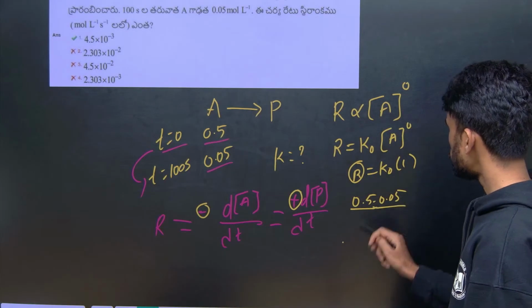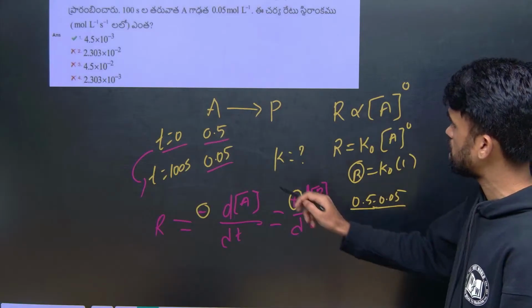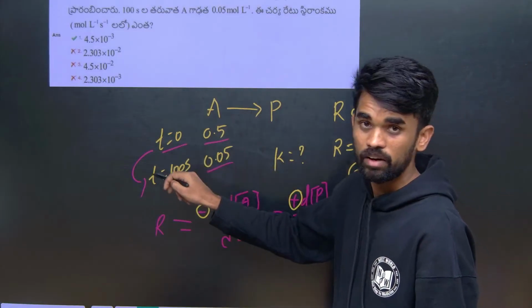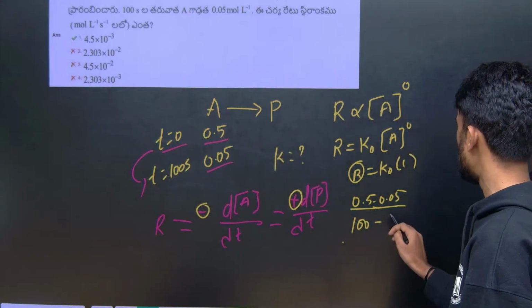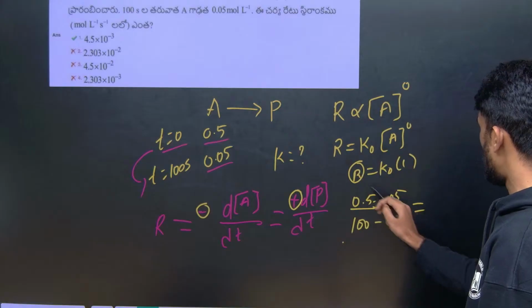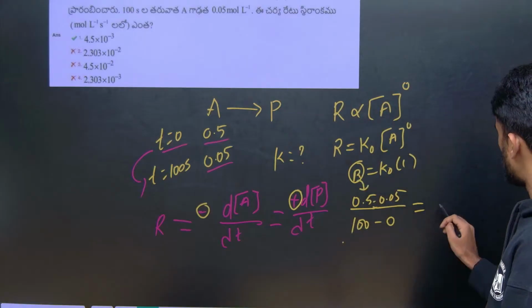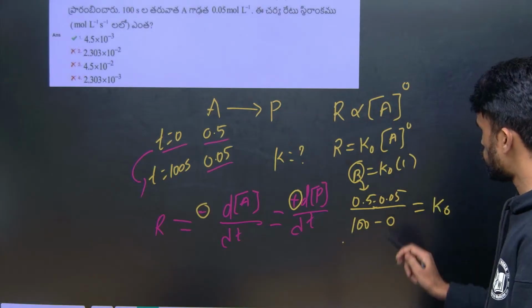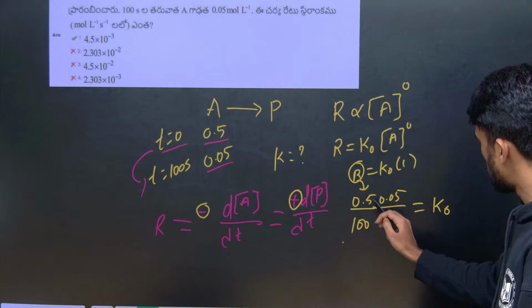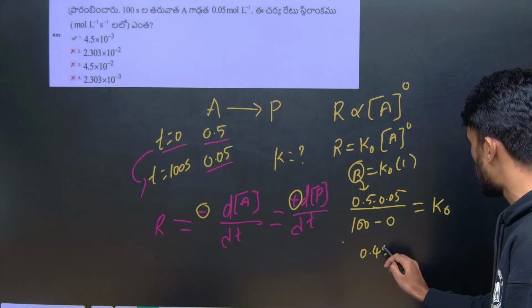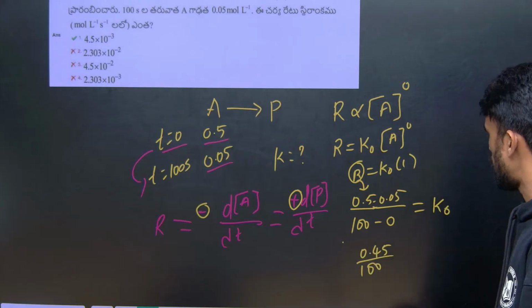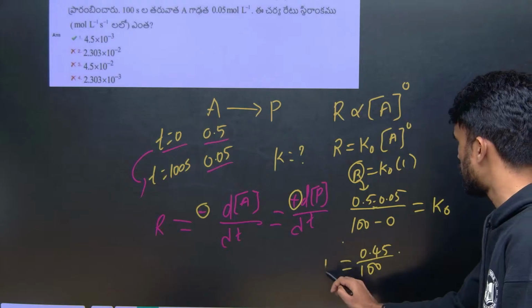Now in the denominator I am writing the final time, which is 100 seconds, minus the initial, which is 0. So this is the R value. So R equals what? K naught. So finally what did we get? From here, 0.5 minus 0.05, I can write 0.45 by 100, which equals K naught.